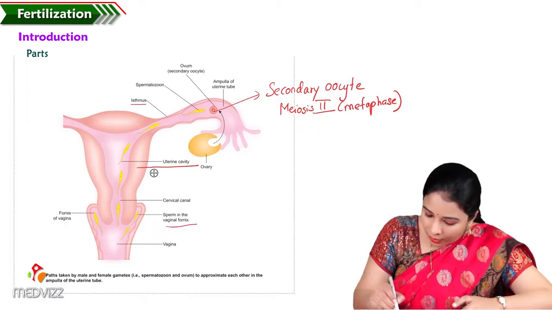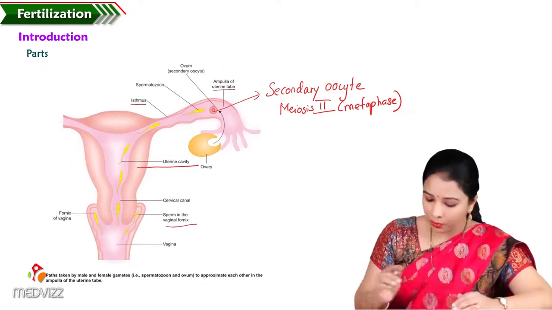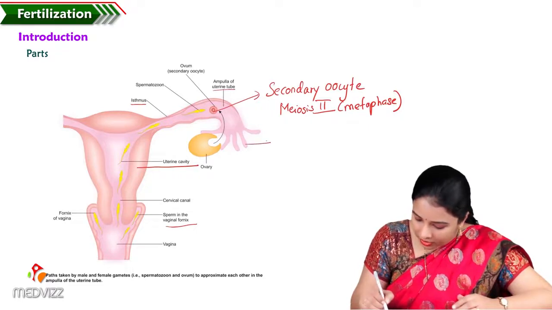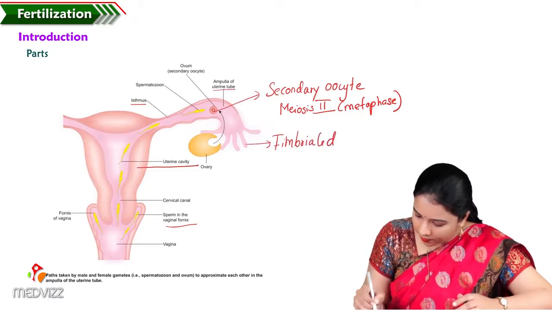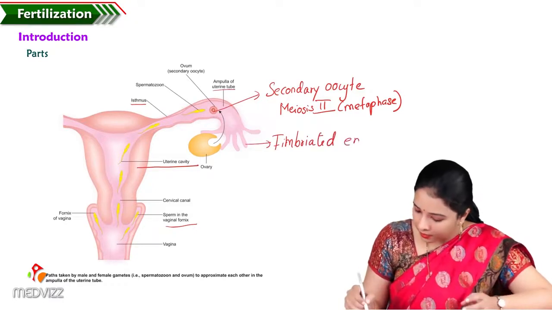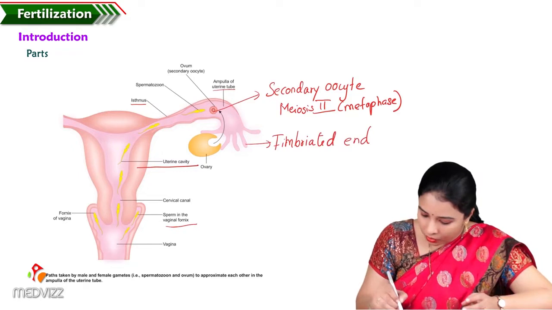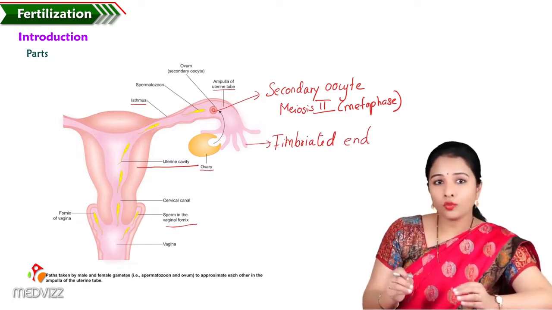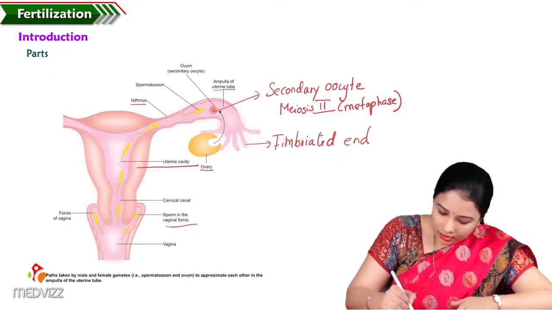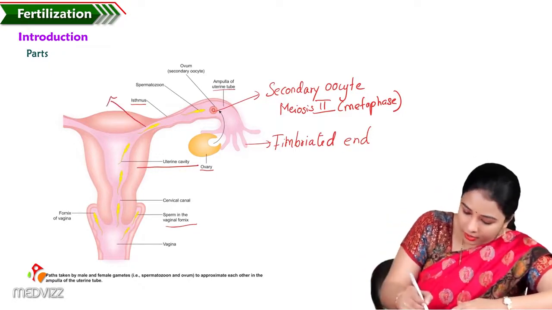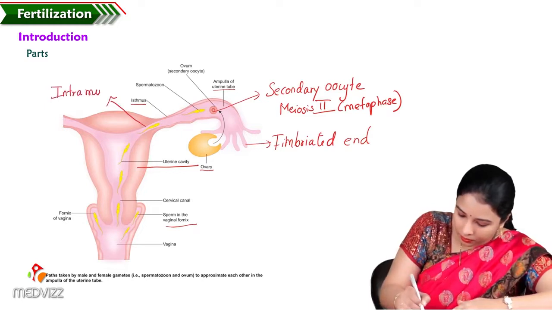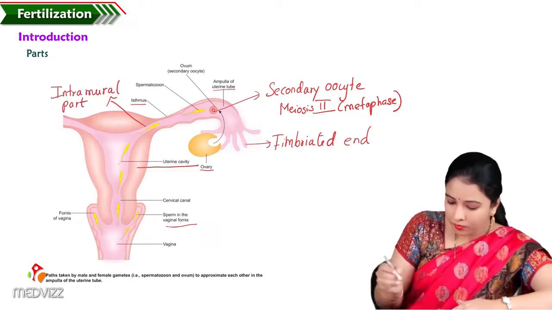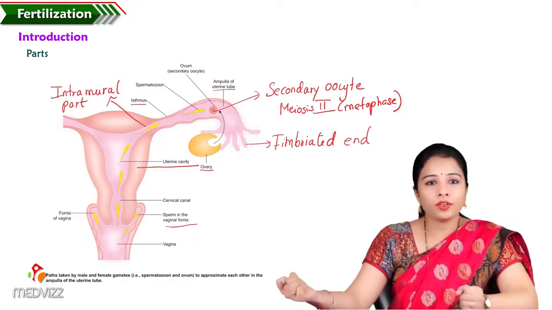The fallopian tube is divided into the isthmus, the constricted part, and the ampulla, the dilated part. The finger-like projections are called the fimbriated end; fimbria means finger-like, where it is related to the ovary. The part of the fallopian tube within the wall of the uterus is called the intramural part. So these are the parts of the fallopian tube.